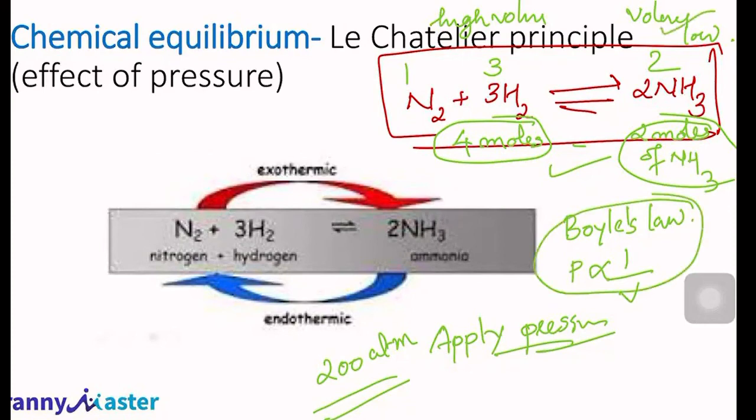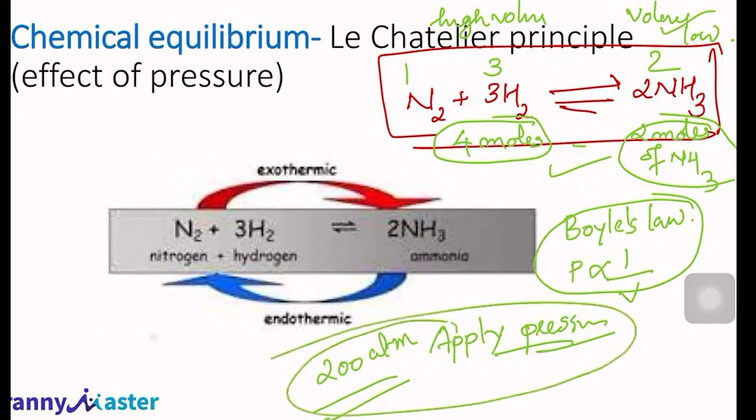Let's see. We are going to apply very high pressure. So I'm increasing the pressure. Increasing the pressure means what will happen to the volume? Volume will decrease. Now you see this equation, where volume is decreasing for the forward reaction or the backward reaction. You can see that for the forward reaction, volume is decreasing.